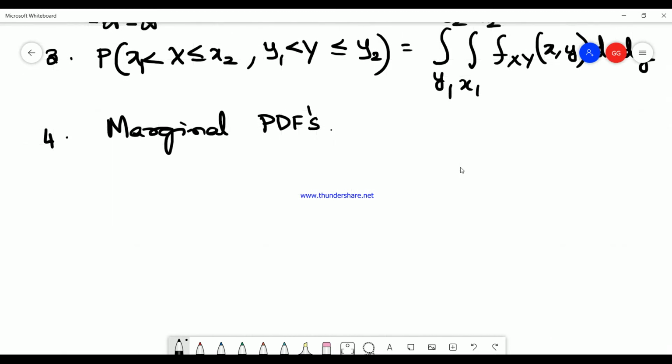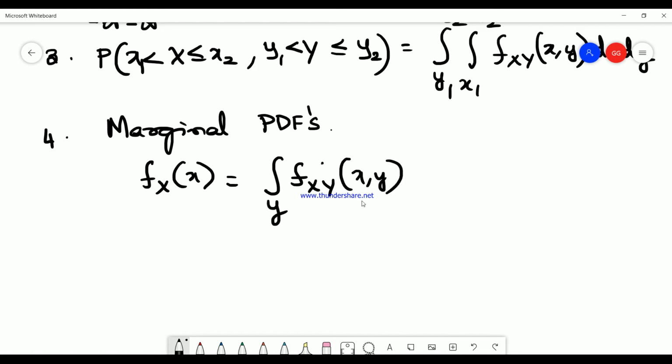When I want the marginal PDF of the x variable, which is f_X(x), I integrate the joint probability density function in terms of y.